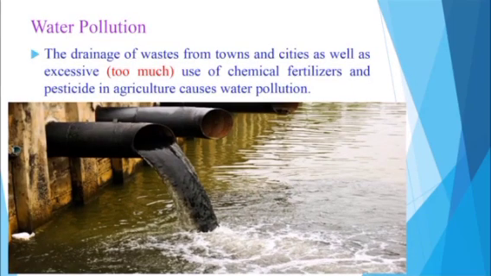The drainage of wastes from towns and cities, as well as excessive use of chemical fertilizers and pesticide in agriculture causes water pollution. Here, excessive means too much, so the drainage of waste is from towns and cities, as well as too much use of chemical fertilizers and pesticide in agriculture causes water pollution.